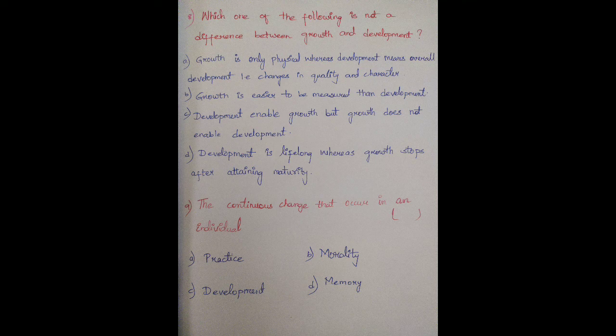You need to tell me the answer in the comments. Last question now: the continuous change that occurs in an individual. What is that? Practice, morality, development, or memory. This question was asked in the TET paper of 2018. I have collected these questions from previous year TET, CTET, and other exams. These questions are very important, so you need to answer them in the comment section.